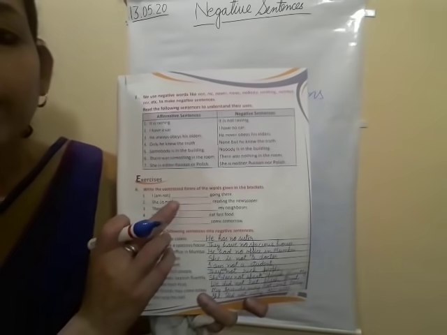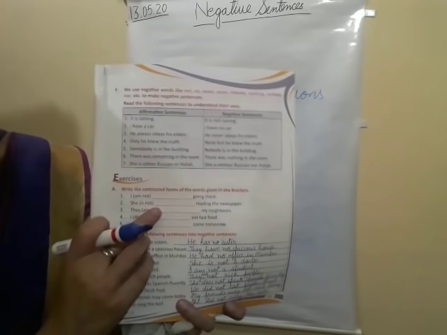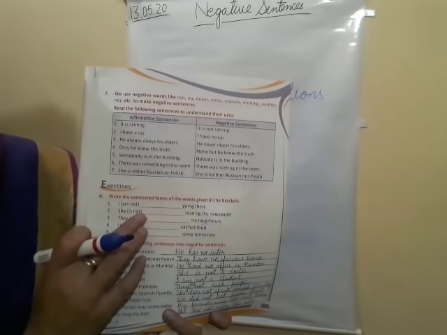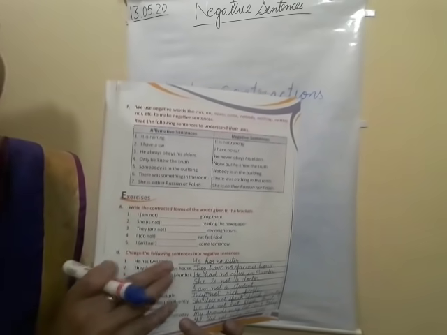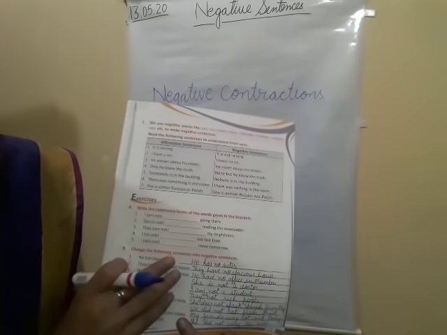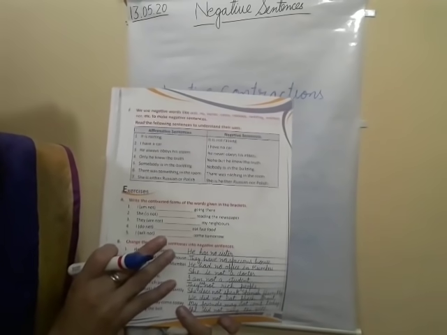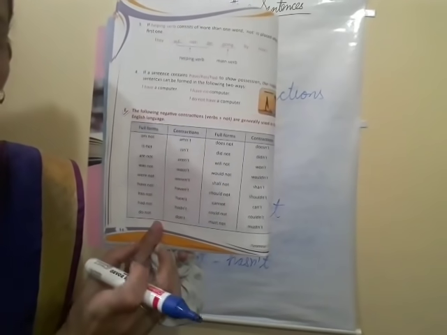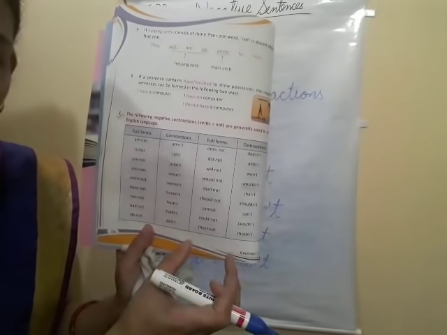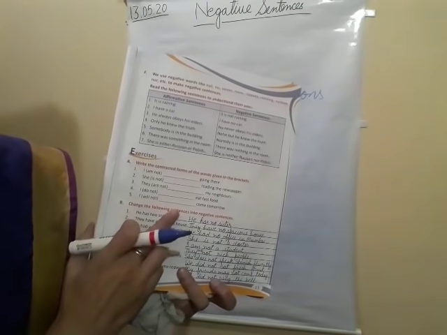So this exercise I am giving you as homework. Please complete it and write with the pencil. This exercise A I am giving you. Exercise B, I'll tell you after that. So exercise A is completed with the help of this chart. All the answers are given here. Find out the answers and write here.